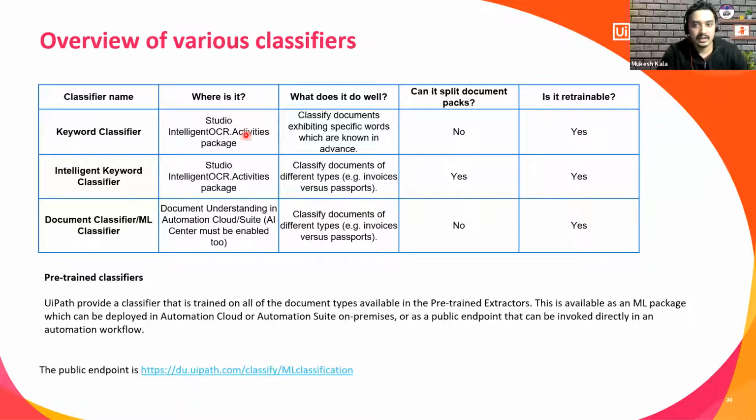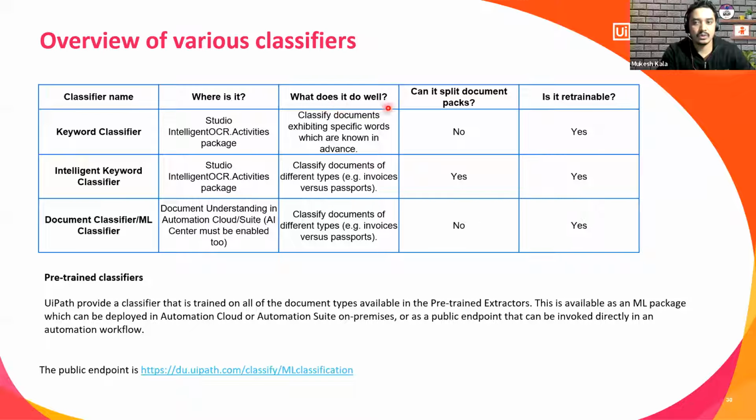Where exactly is it? Whenever you create a DU solution, you create a new Studio solution. Whenever you use this dependency, UiPath.IntelligentOCR.Activities, those of you who come with a little bit of experience on UiPath understand that whenever I require some activity, I need to include the package. So where is this available? It is available in this package. So these are the packages.